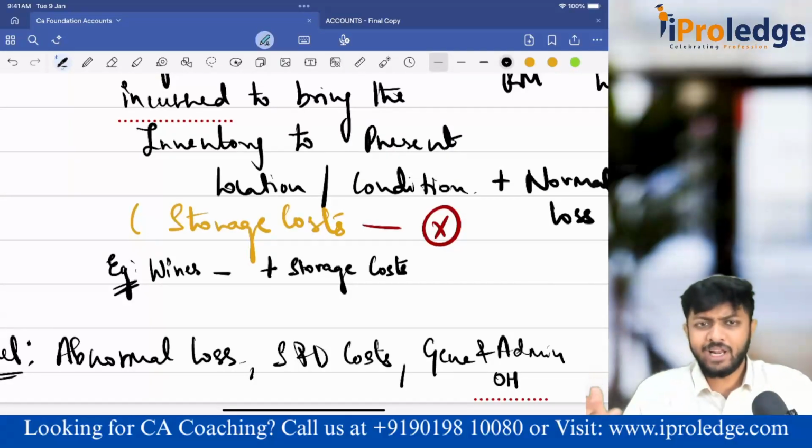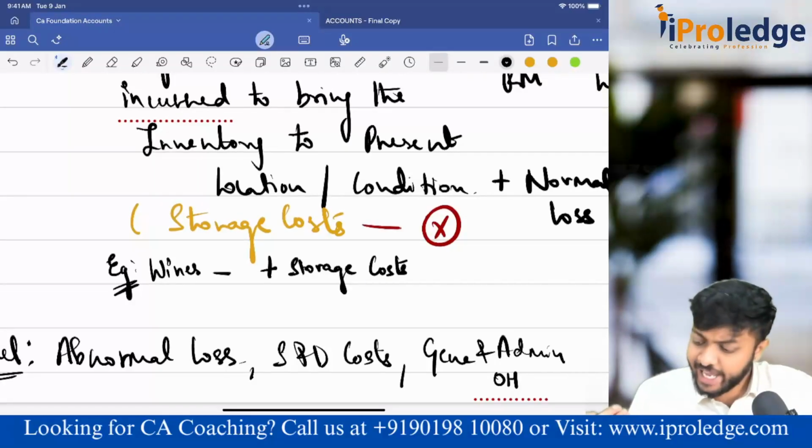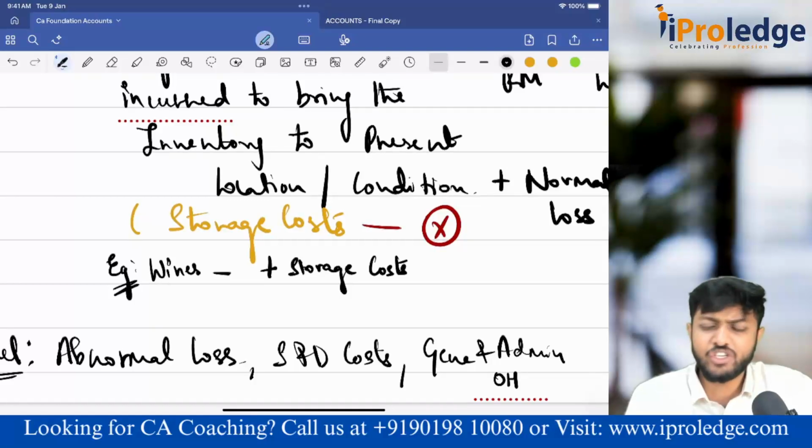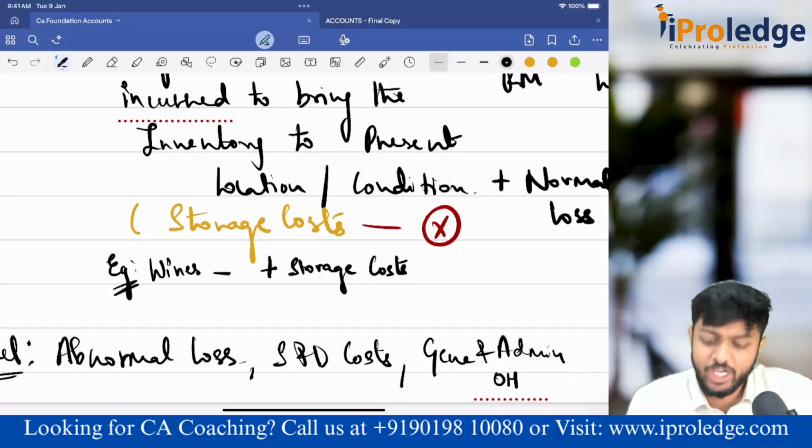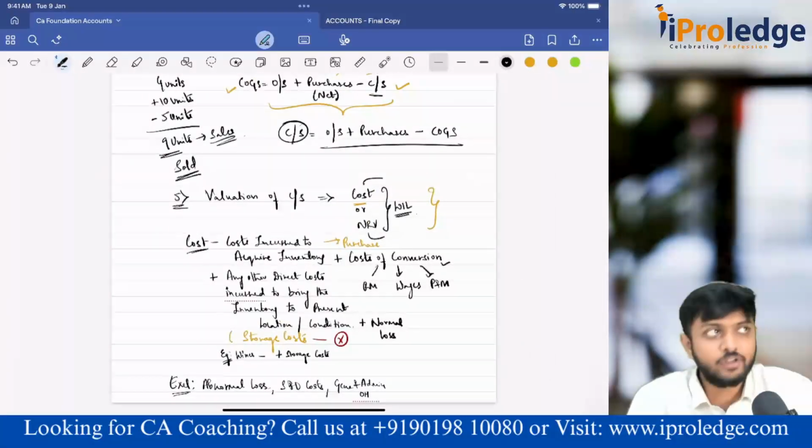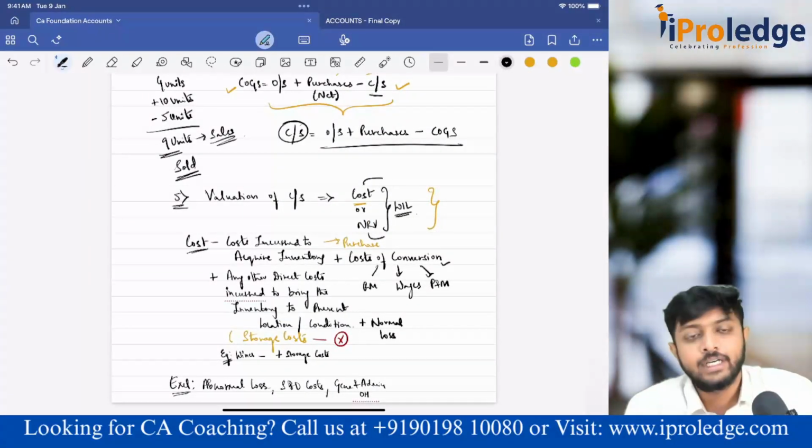Now admin people are just catering to customers of my academy. Is it directly attributable to the purchase of inventory? Is it directly attributable to the manufacturing? No. So that's why I'm not including general and administration overheads in the cost. Okay, so these things please don't consider.